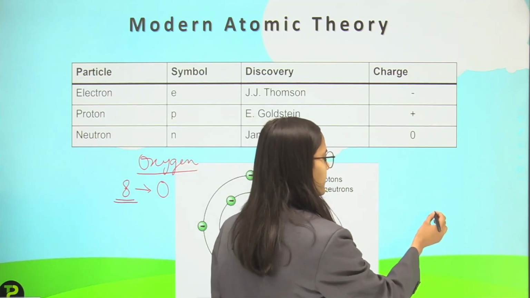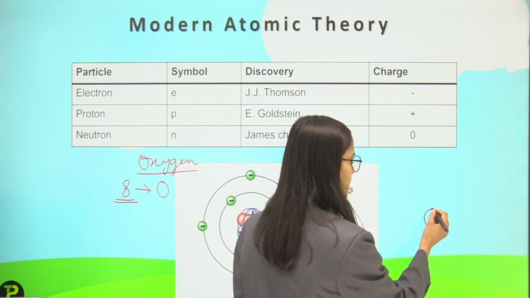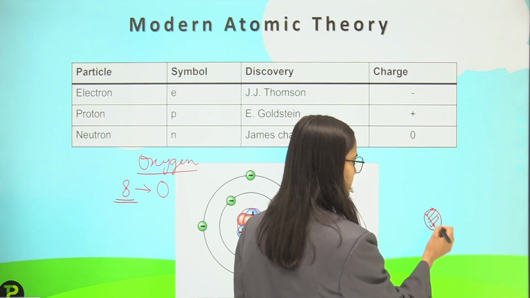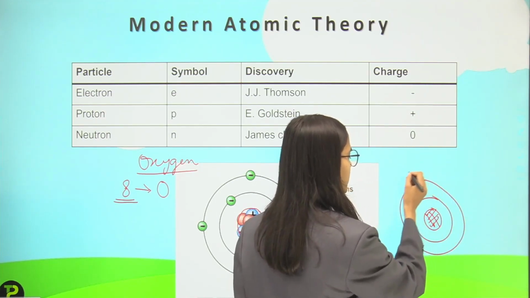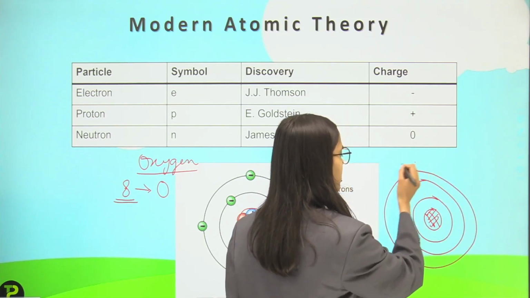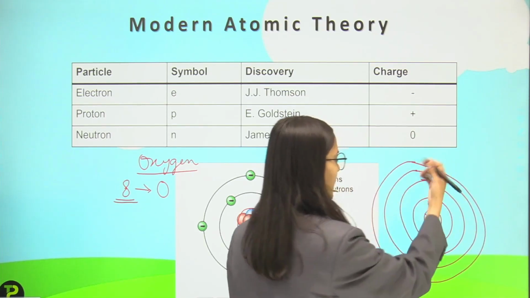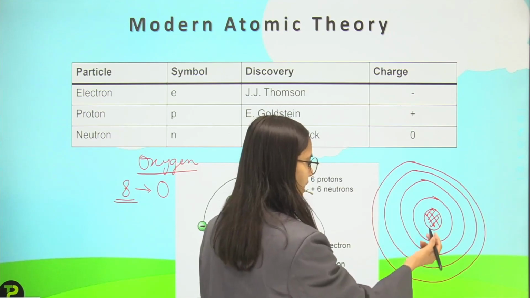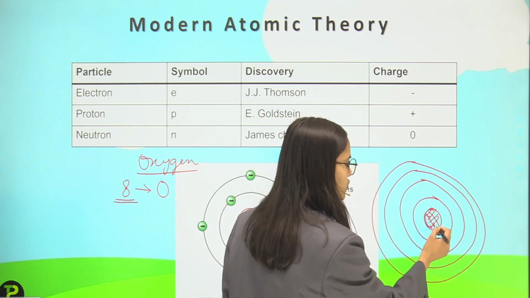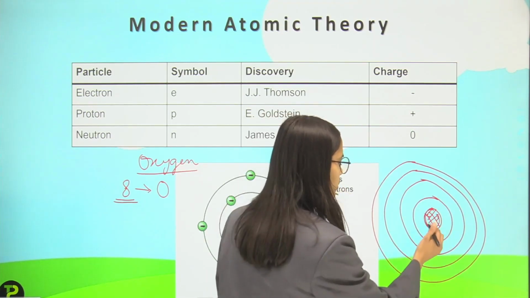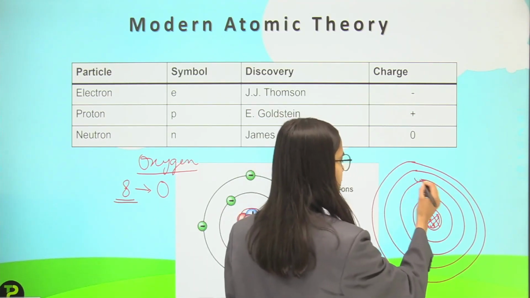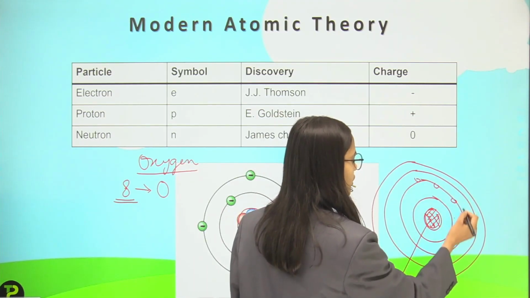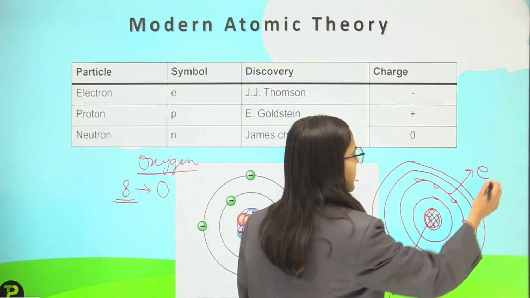If I see, I have this nucleus, and I have some orbits around it in which the electrons revolve. In this portion the protons and the neutrons are here, and here I have some electrons revolving. So these are the electrons.